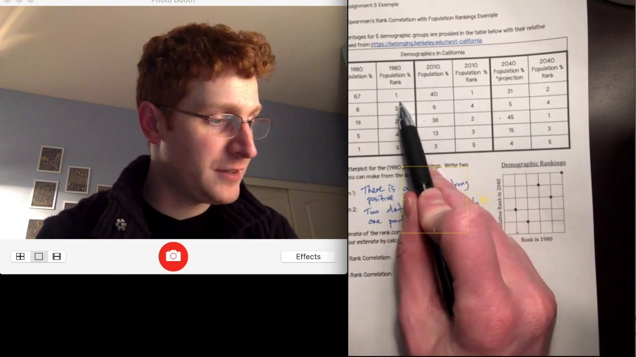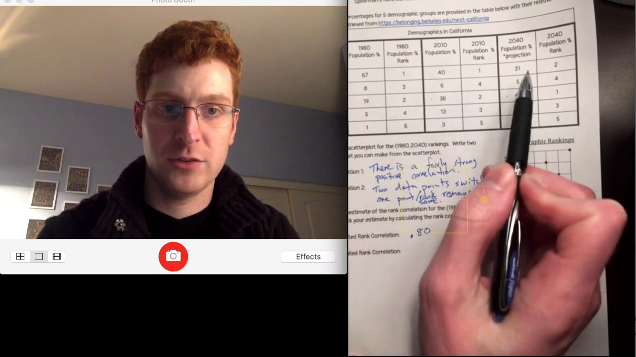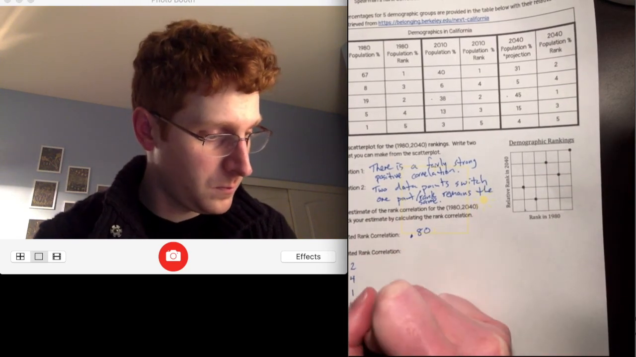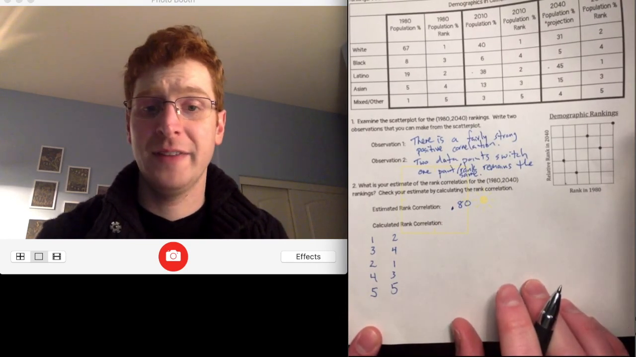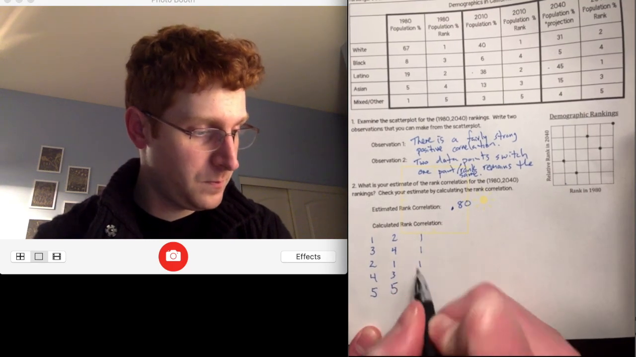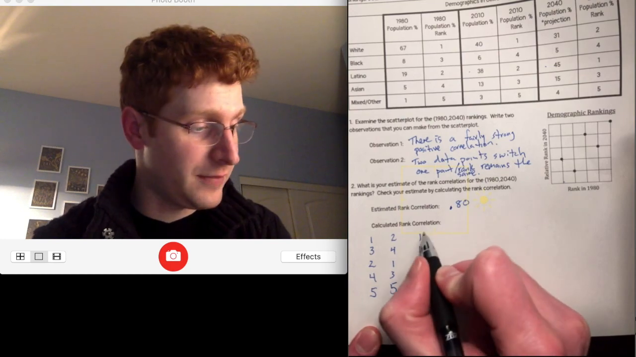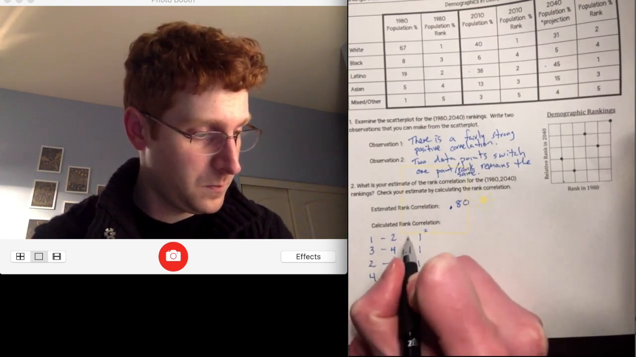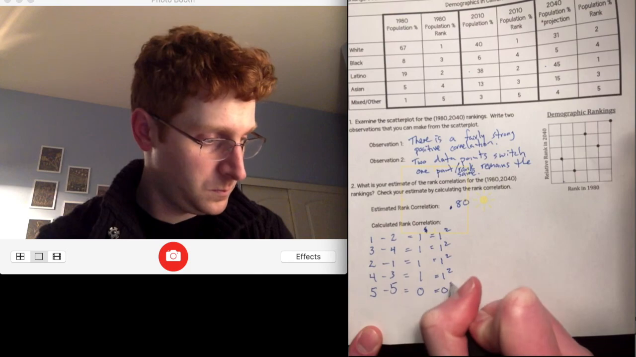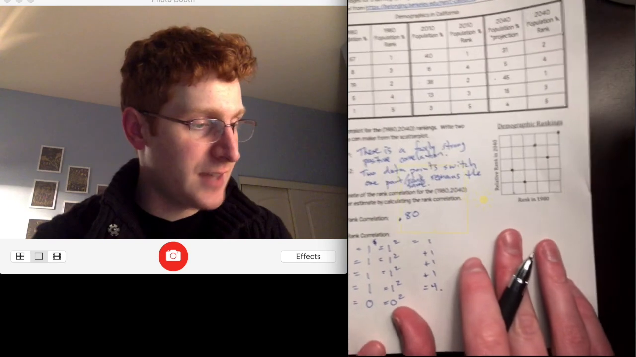To find the differences between the rankings, I'm just going to list them. So I'm going to list the 1980 population ranks next to the 2040 population ranks. So I'm going to find the differences between them. So the differences are 1. And then I'm going to square those differences. And that's really easy because these are all 1. If I square the differences, I get 1 squared. So my result is 4. So I now have the sum of the differences squared.